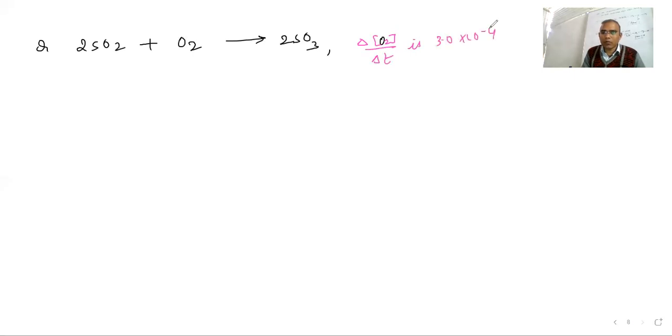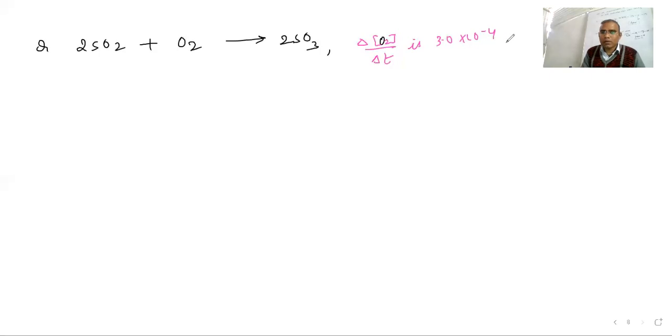See, one reaction they have given in the question: 2SO2 plus O2 giving 2SO3. They are saying the value they have given is delta O2 upon delta T, which is 3.0 into 10 power minus 4.